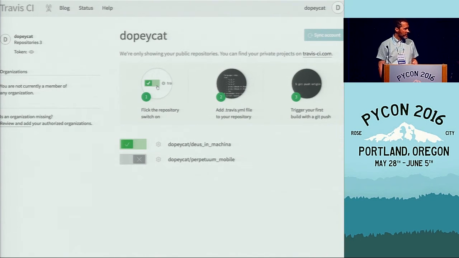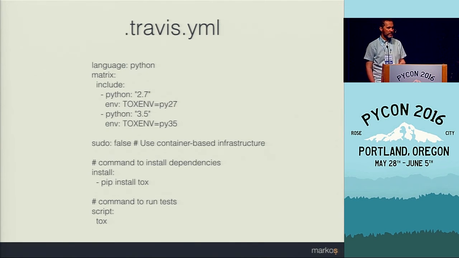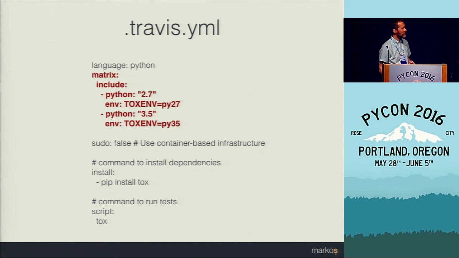Once we've done this, we also need to set up Travis in our repository, so we need to write a Travis configuration file, such as this. This is from one of my projects, slightly simplified. The first line in this file specifies which language we want to use, and in our case, this is Python. And the next few lines, the matrix part, is because Travis can execute tests with multiple interpreters. But at the same time, we already use tox to do this locally.